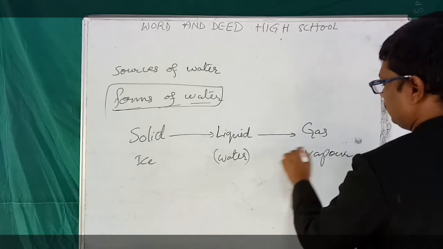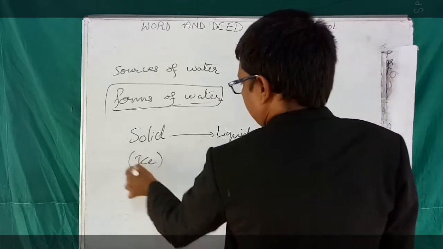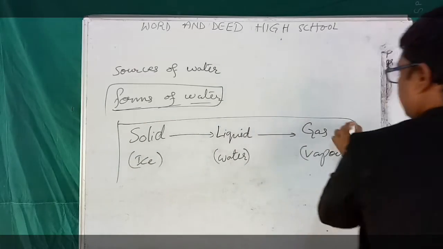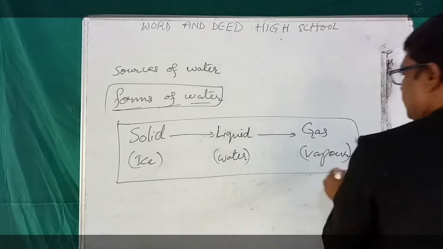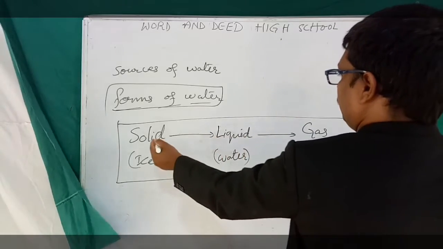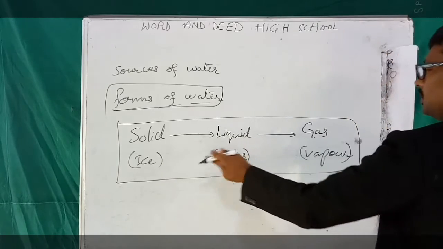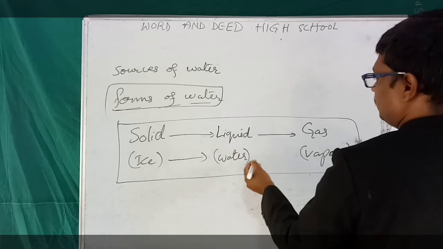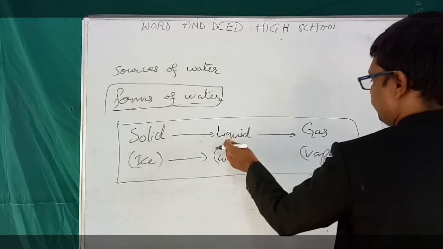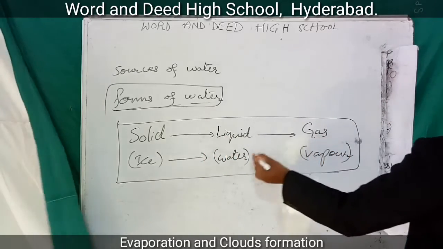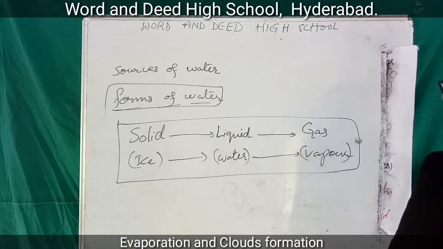Please remember this. See, the arrow mark indicates what? Solid can be converted into liquid, that means ice can be converted into water, and liquid can be converted into gas, that means water can be converted into water vapor.